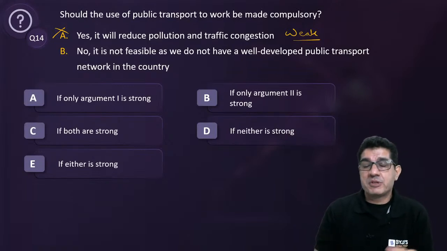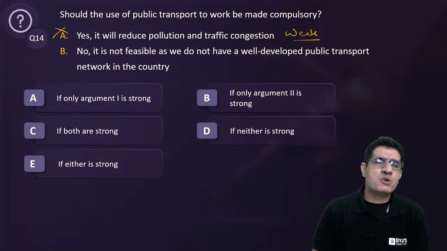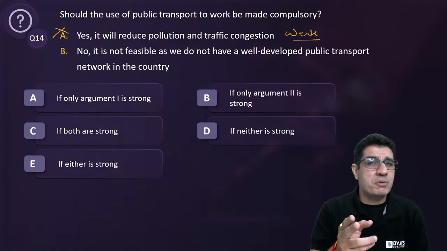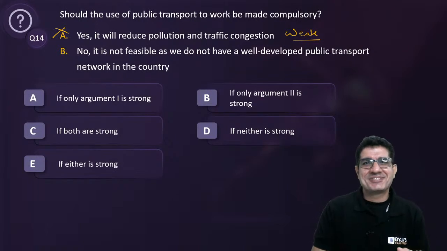A lot of people have switched over to, at least in the metros where the pollution is really an issue, there are quite a few people who are now moving over to, remember all those e-scooters and other e-cars, right? EVs basically. So in that case, pollution will not be a problem.